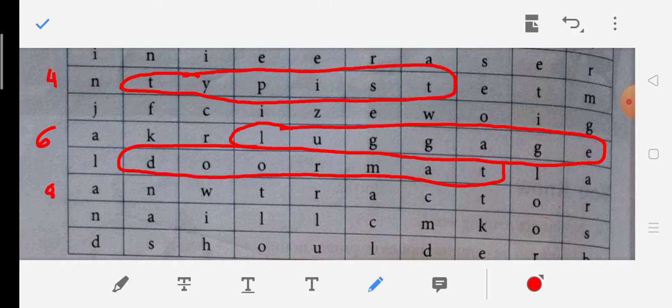This is the eighth one. Here it is ANWTRAC, so no sensible word is made over there. Then we can see NAIL. Yes, you have it in your body, isn't it?